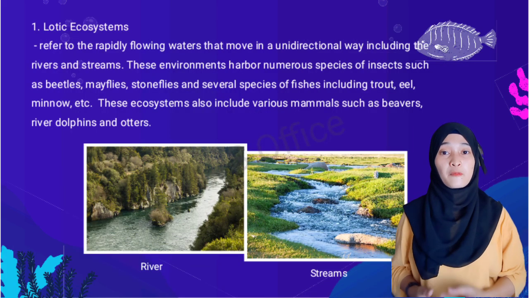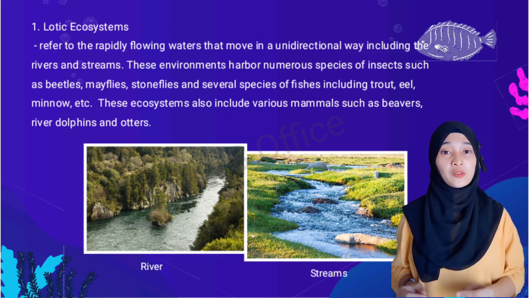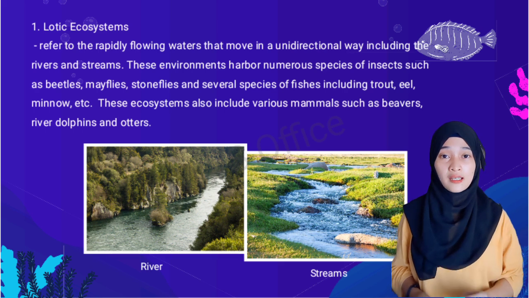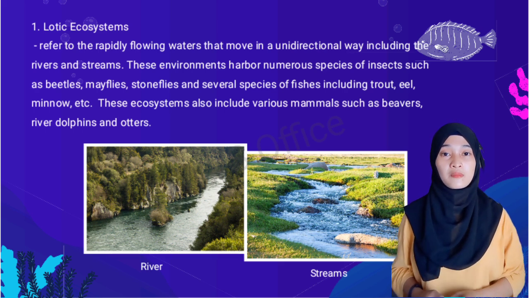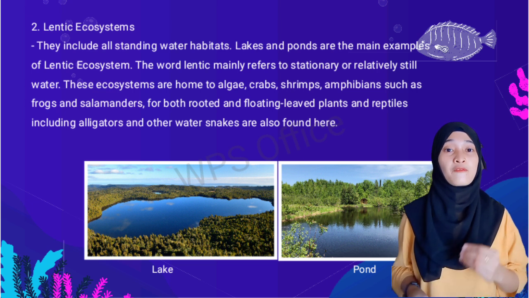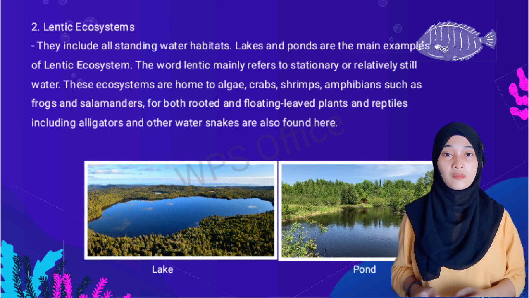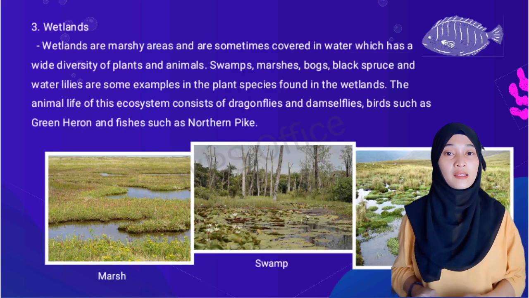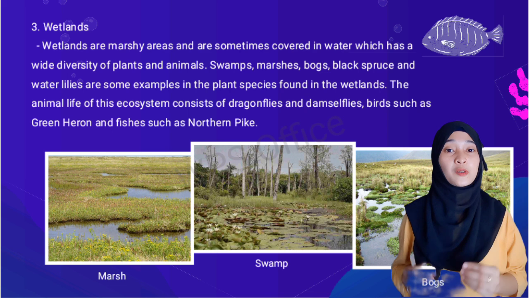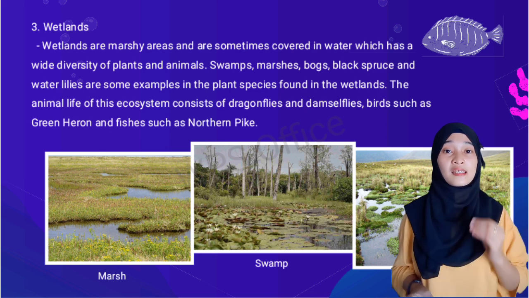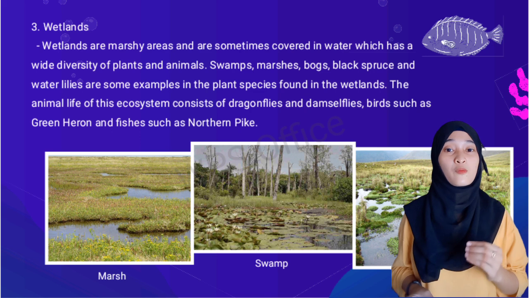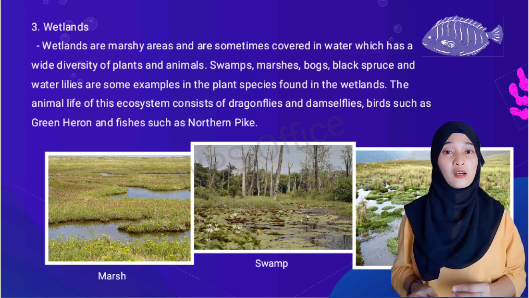Lotic ecosystems refer to running or flowing waters that move in a directional way. Examples of a lotic ecosystem are rivers and streams, while a lentic ecosystem refers to a stationary or standing water habitat. Examples of these are lakes and ponds. And the last is wetland habitat. Wetland ecosystems are unique and diverse habitats that are characterized by the presence of water, either permanently or seasonally.